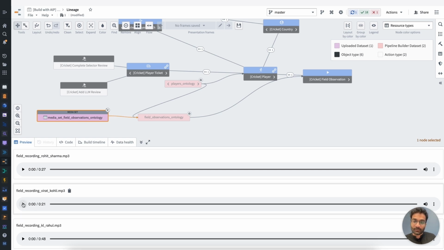Virat Kohli, the run machine, is showing his typical intensity during...